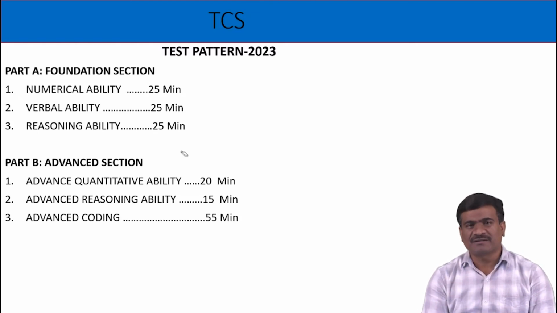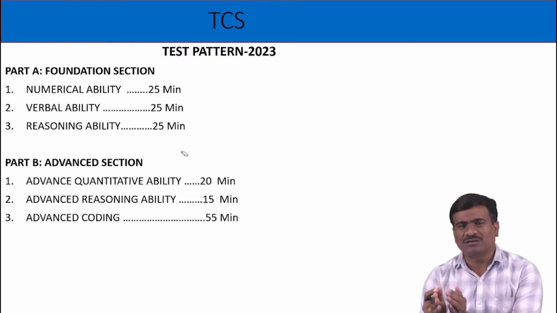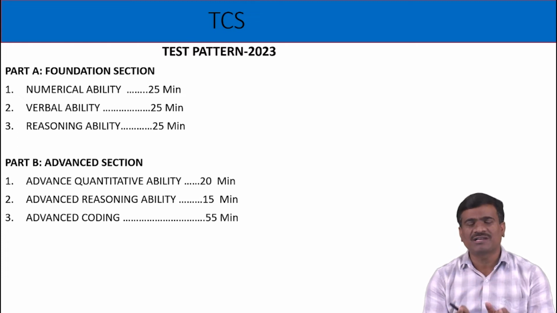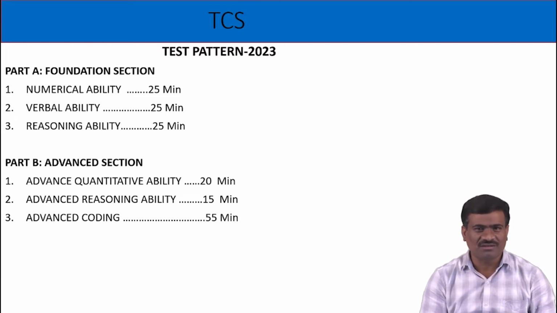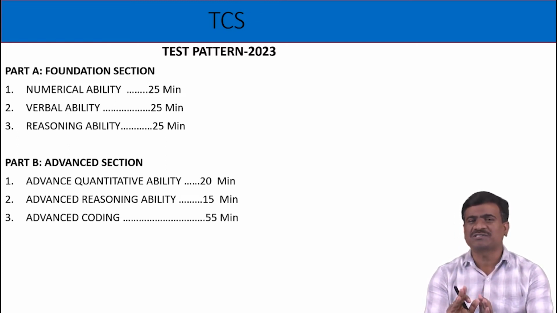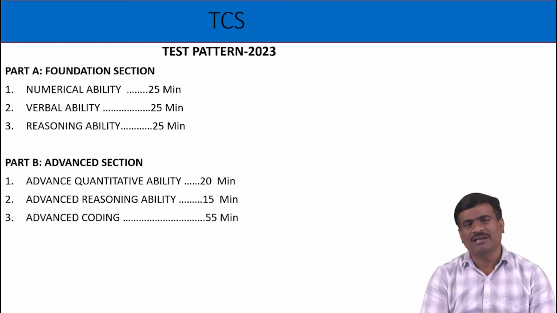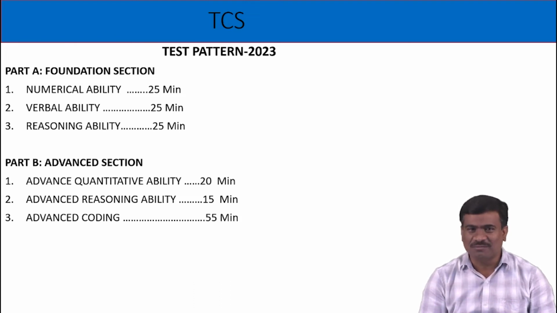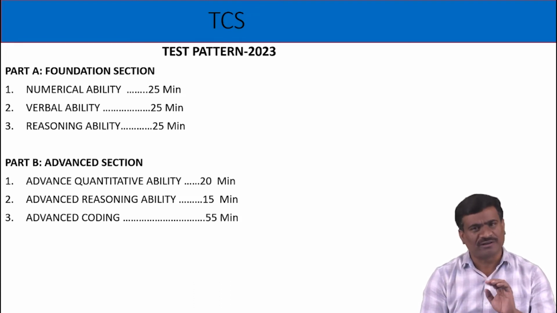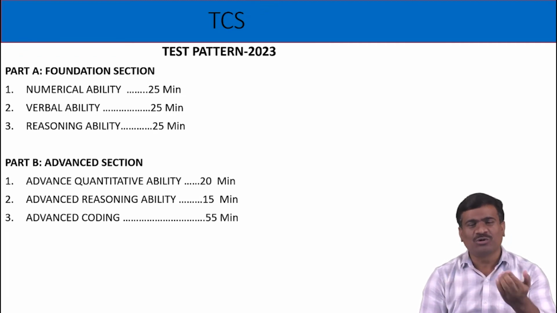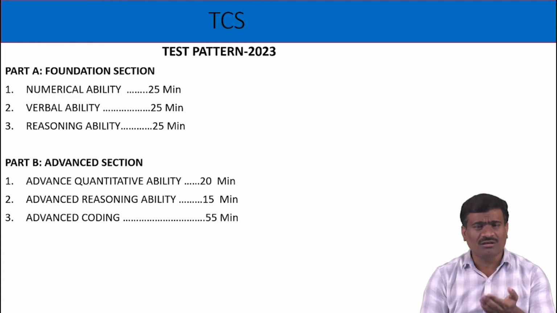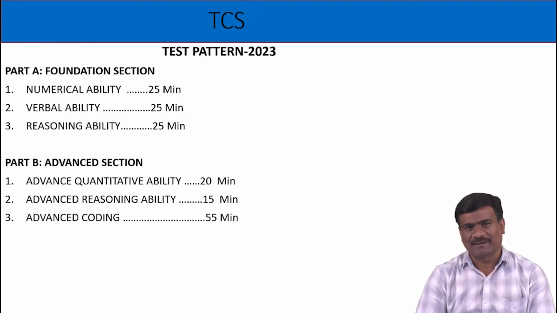TCS test pattern, specially for quantitative ability, on-screen calculator available. Don't worry about simplification. But generally in campus placements a calculator is not allowed in the exam because other papers' pattern is very simple, basic to average level. For those questions, I think calculator is not required.